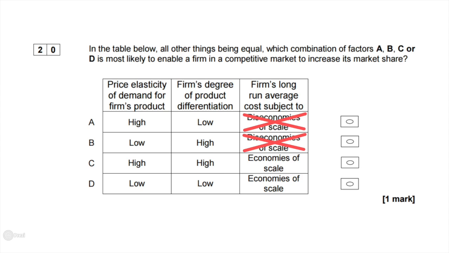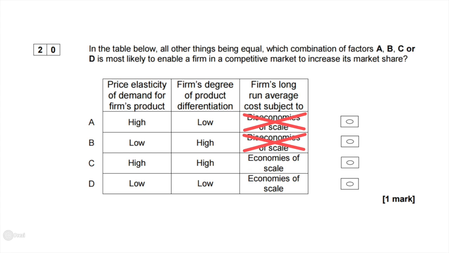If the goods are homogeneous, then it means that it's hard for firms to differentiate their products. So the goods are the same, so the consumer will not care where they buy from, because a good from supplier A will be exactly the same as a good from supplier B. Whereas if there's a high degree of product differentiation, consumers will prefer to consume from their preferred option rather than consuming from another one. So it gives the firm some sort of market power.